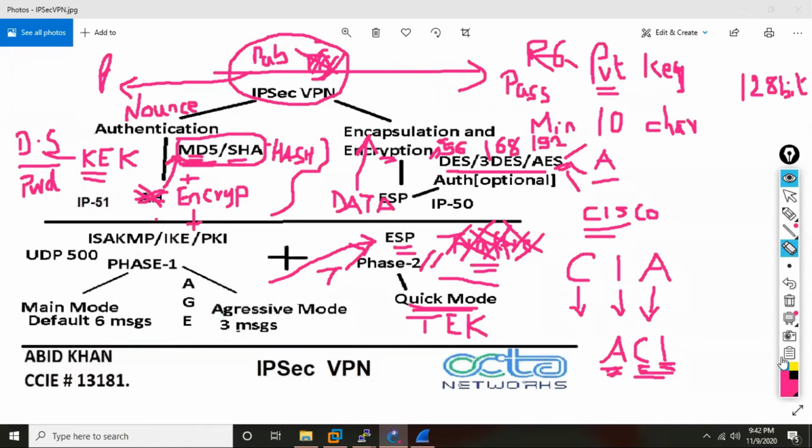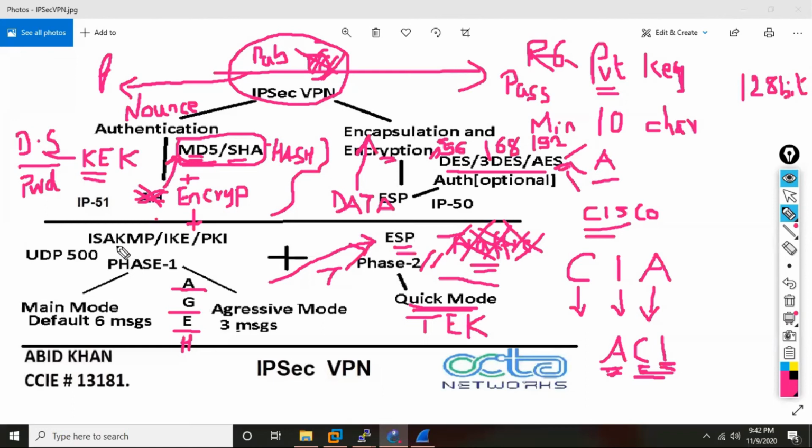And this is what I have written here. This is basically authentication. A stands for what? See, I have written AGE. Easy to remember. Normally you cannot say it like that, but I remember it like this: AGE. If you are configuring IPsec VPN, I remember AGE. And the last is H. H for hashing, E for encryption, G for Diffie-Hellman group key, and A basically means authentication. How do you want to do authentication?